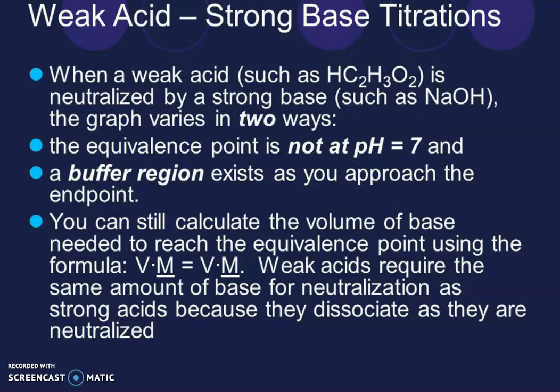You can still calculate the volume of base needed to reach the equivalence point using the formula MaVa = MbVb. So, a weak acid requires the same amount of base for neutralization as a strong acid because they dissociate as they are neutralized.